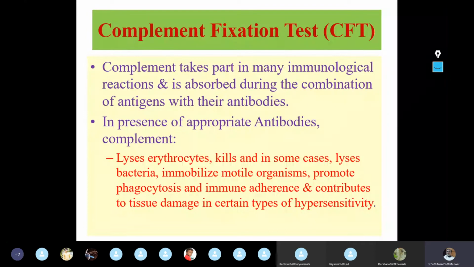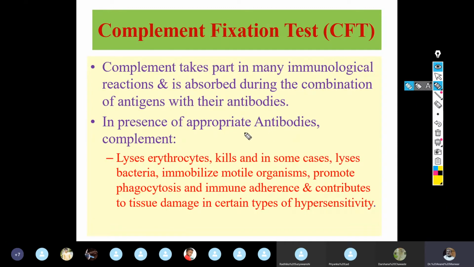In presence of appropriate antigen antibody complex, the complement lyses or can lyse erythrocytes. These are the immunological reactions which are because of complement, right? So when antigen antibody complex is formed, what can it do?